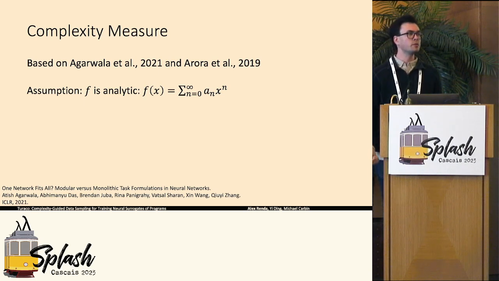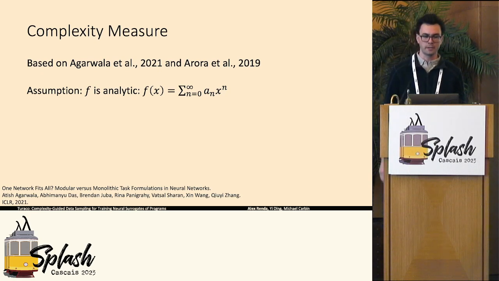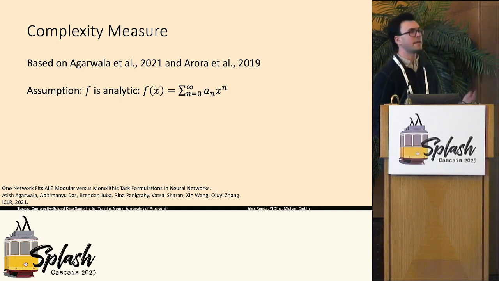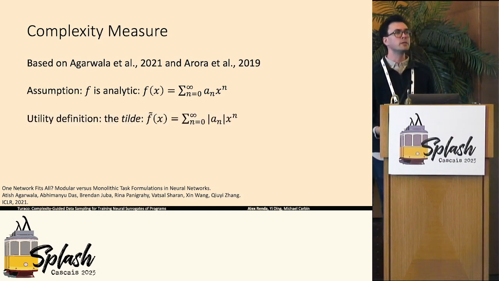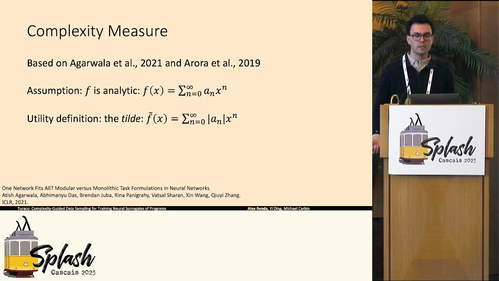And so the core assumption that these approaches from the theoretical machine learning community make, which we actually inherit in this work, is that the functions under study are themselves analytic, which means that essentially they have this type of power series representation. To compute this zeta of f for an analytic function, we first, as a utility, define the tilde of a given function. This is essentially the power series representation of this function with all coefficients taken the absolute value of. And so you can think of this tilde as a way of measuring the influence of the hard to model for a neural network, higher order terms of this power series.